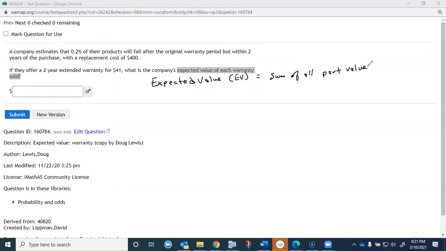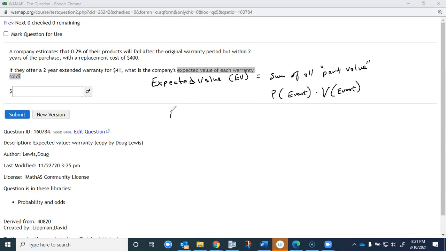And I'll show you what I mean by a part value. A part value comes from the likelihood that some money will be exchanged times the value of that money. So we say the likelihood is the probability of an event times the value of that same event.